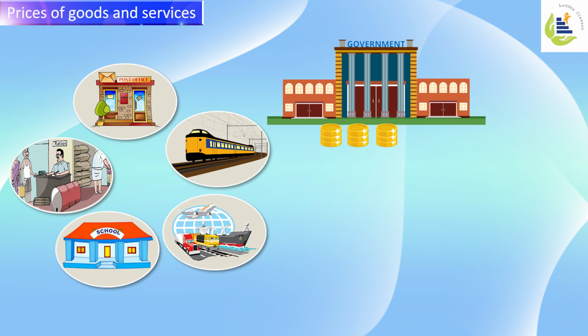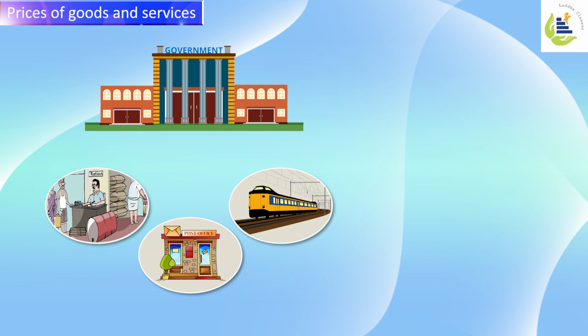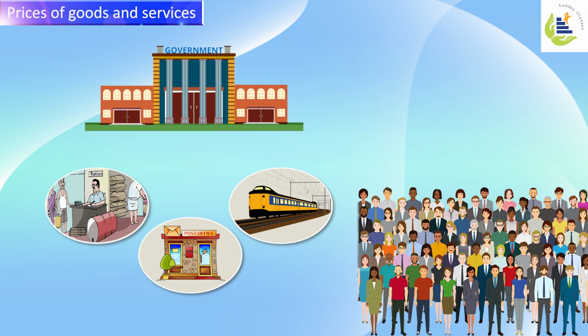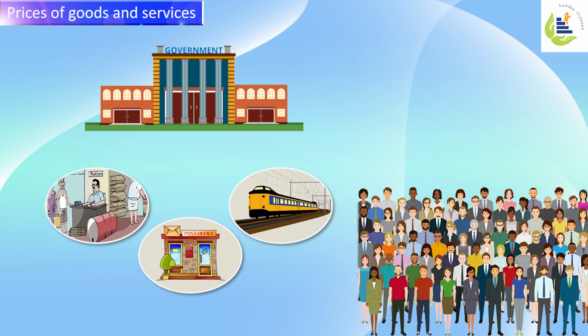In a nutshell, modern governments provide a lot of goods and services at a price to their citizens. Price of goods and services means those goods and services are charged. So against those goods and services, the citizens pay some amount. This amount is basically revenue to the government. Example, train tariffs paid by the citizens to use train services. Postal charges paid by a person to avail postal communication. Similarly, buying ration at a ration store at a minimal price. But again, that small amount is also government's revenue.